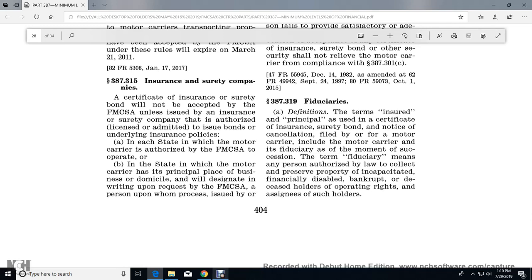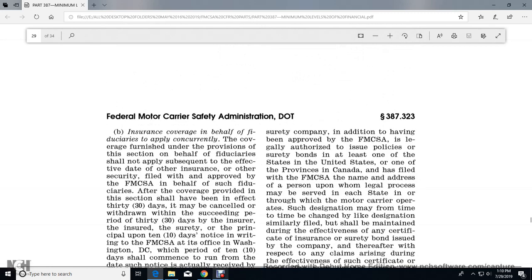Or 387.319, fiduciaries. The term insured, for the principal of the certificate issued or the bond, notice of cancellation filed for the motor carrier, will include the motor carrier's fiduciary in the event of succession. The term fiduciary means any person authorized by law to collect and preserve the property of the incapacitated, financially disabled, bankrupt, or deceased holders of operating rights, or assignees to such holders.